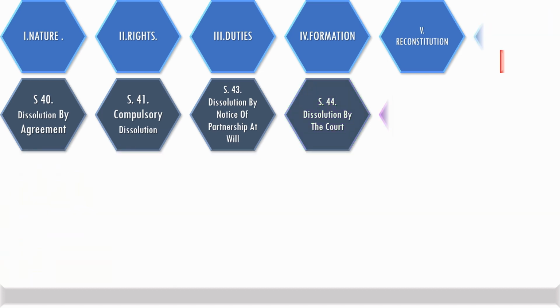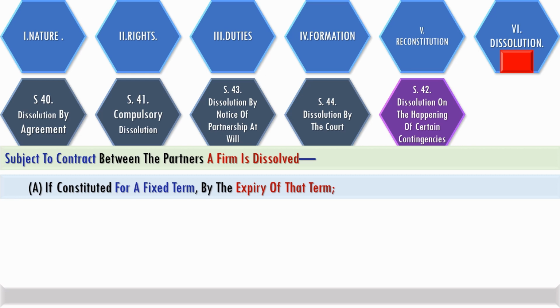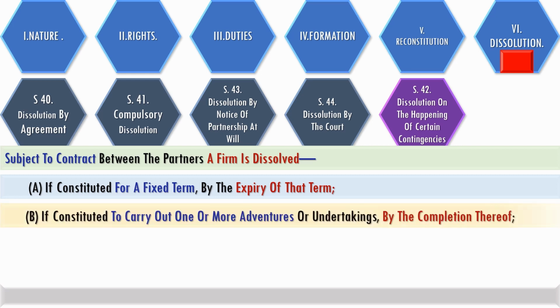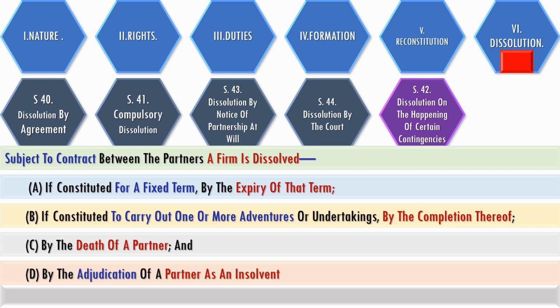Under normal circumstances, dissolution also takes place in respect of a partnership for a specific period by the expiry of that period, in respect of a partnership for a particular adventure on the completion of that adventure, or by the death of a partner, or by the adjudication of a partner as an insolvent, all these in the normal course.